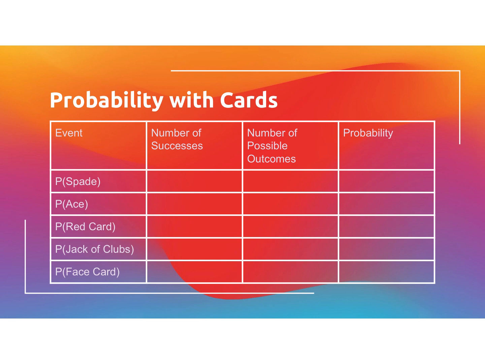So now when we're looking at the probability with cards, the number of successes are what we want. So think, if we want a spade, and remember the spades are like the shovel ones, how many shovel ones are in the entire row? Well, there are 13 total spades in the entire row. There are 52 cards in the entire deck. So if we want the probability of that, my top number, what I want, is the spades over my total, which is 52. If I divide out 13 divided by 52, I get 0.25. So a quarter, or 0.25 of the deck, is spades.